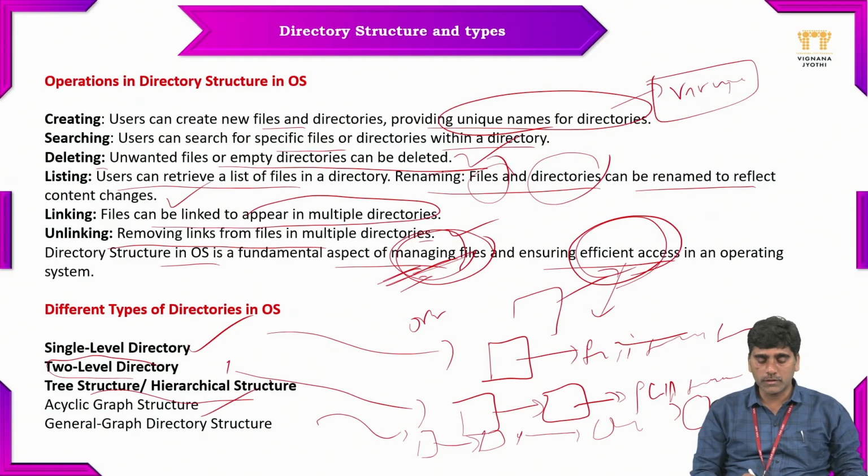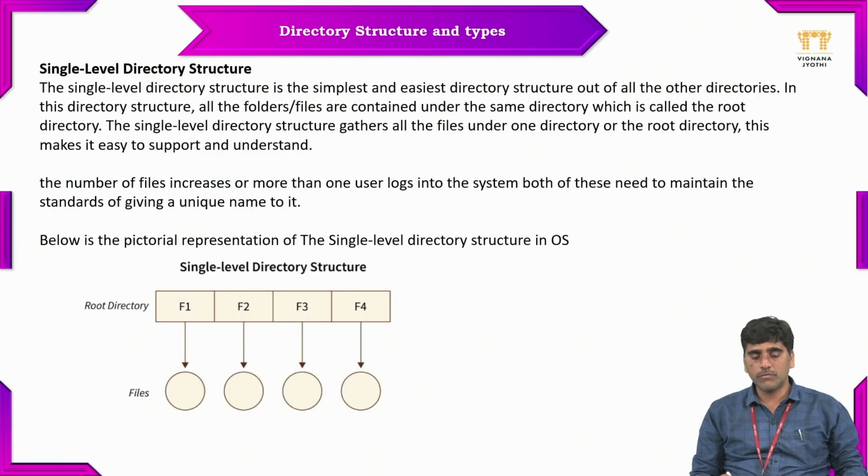The cyclic graph structure and general graph directory structure are the directory structures basically maintained for managing and organizing files. So let us discuss the importance of each directory structure one by one. So what is a single level directory structure? The single level directory structure is the simplest and easiest directory structure out of all the directory structures.